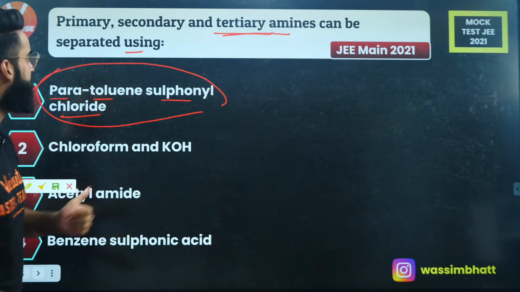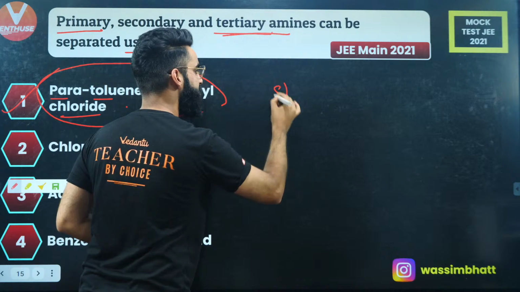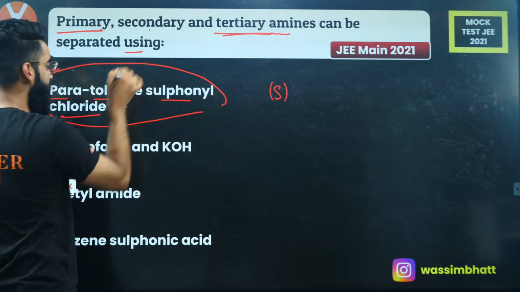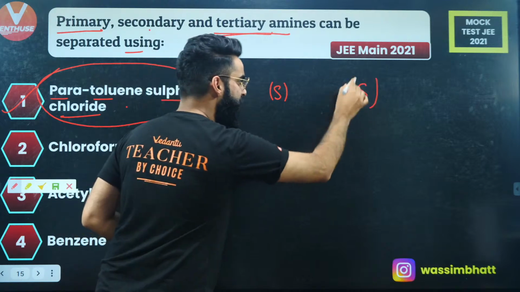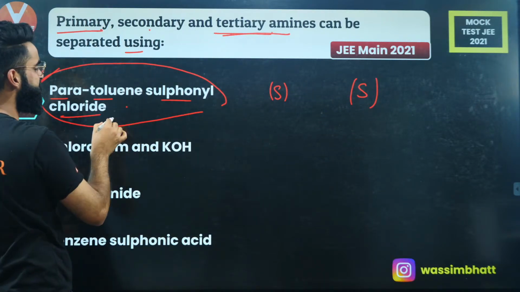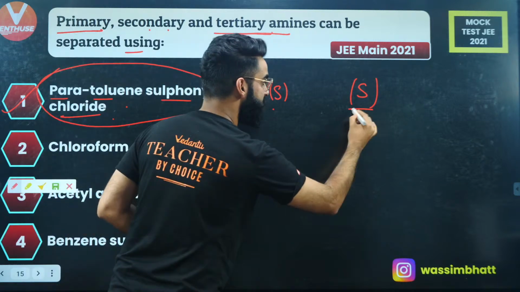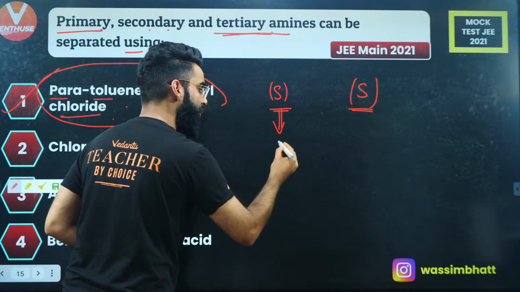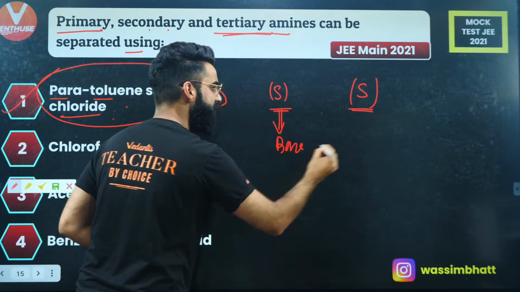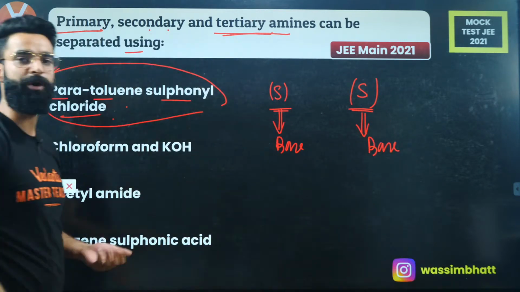Number two, a primary amine reacts with this substance and forms a solid. Even a secondary amine reacts with this substance and forms a solid. When this solid is reacted with KOH or NaOH, that means a base, one of them is soluble and one of them is insoluble.